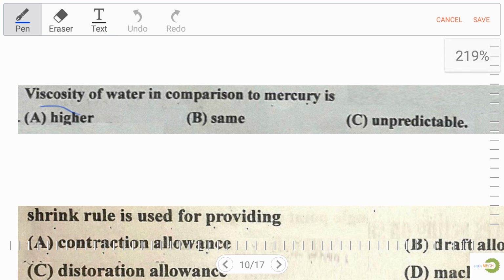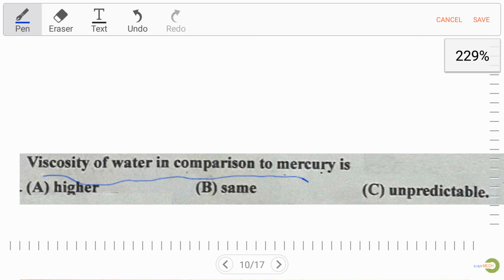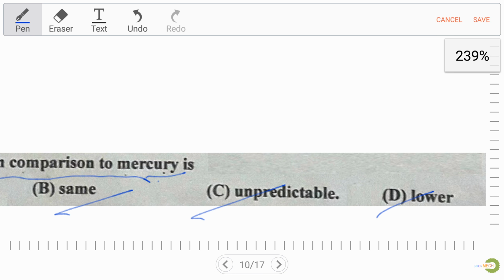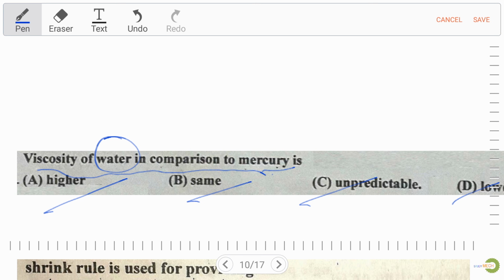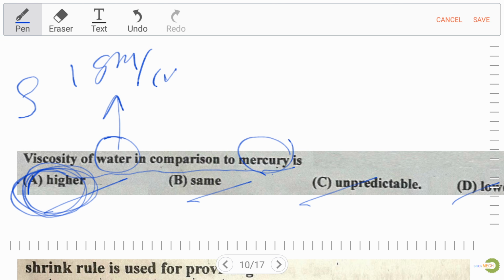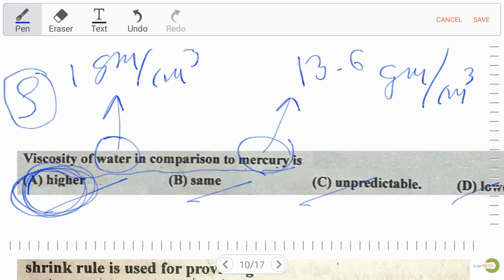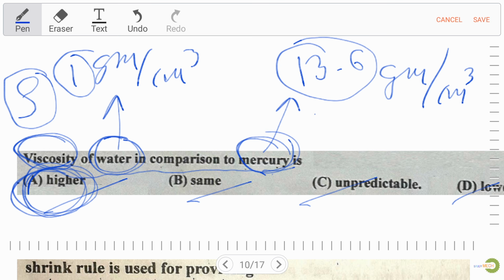Very important: viscosity of water in comparison to mercury. Option A higher, option B same, option C unpredictable, and option D lower. So first of all, viscosity of water in comparison to mercury is very high. But if we discuss density, the density of water, as we know, is 1 gram per centimeter cube, and the density of mercury is 13.6 gram per centimeter cube. So in the case of density, the density of mercury is more than the density of water, remember. But in the case of viscosity, the viscosity of water is more than the viscosity of mercury, always remember.